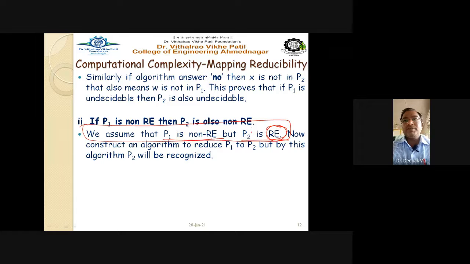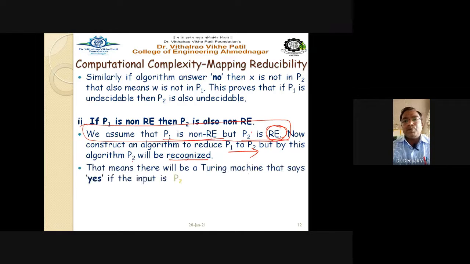See this thing. Now construct an algorithm to reduce P1 to P2, and by this algorithm P2 will be recognized here. So that means there will be a Turing machine that says yes if the input is in P2, but may or may not halt for the input which is not in P2.